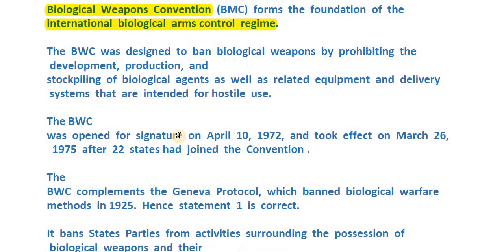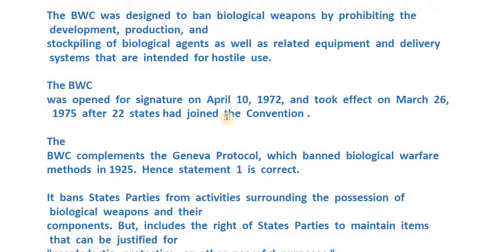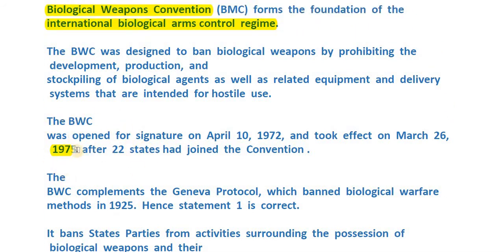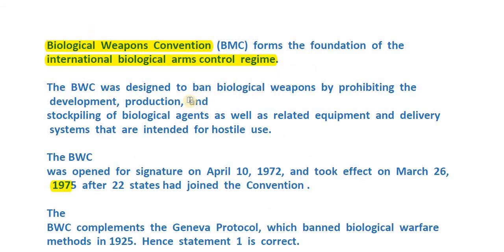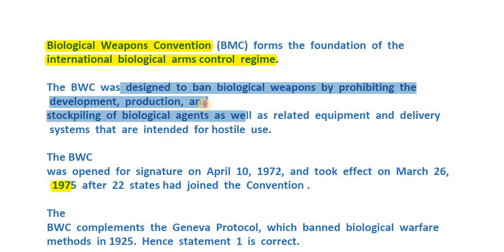Self-explanatory. When did it come into picture? This date is important. 1975. So when 22 states joined it, it actually got effectuated. That's it. 1975, important. This is about what? This is to ban the biological weapons. How? Definitely by prohibiting their development, production and stockpiling.